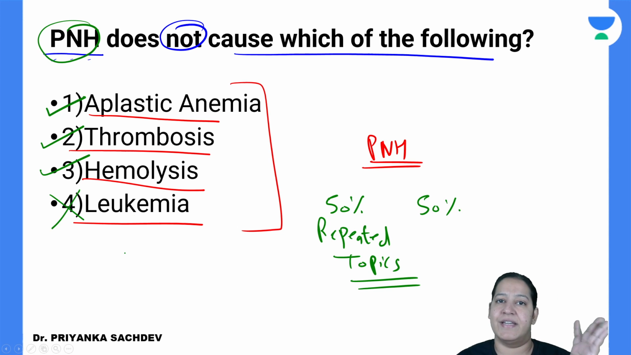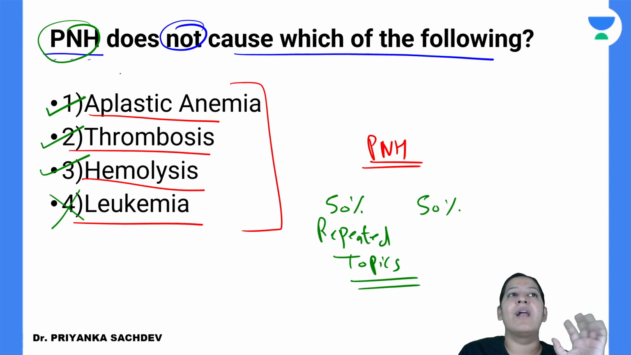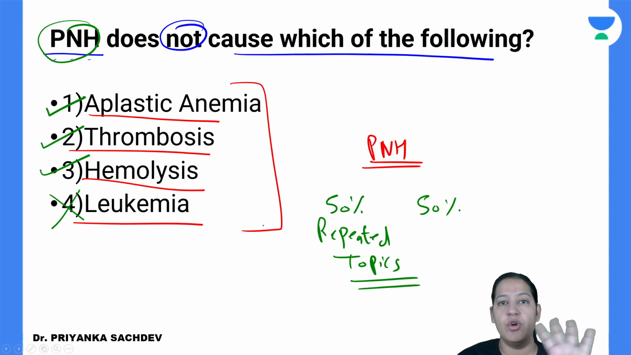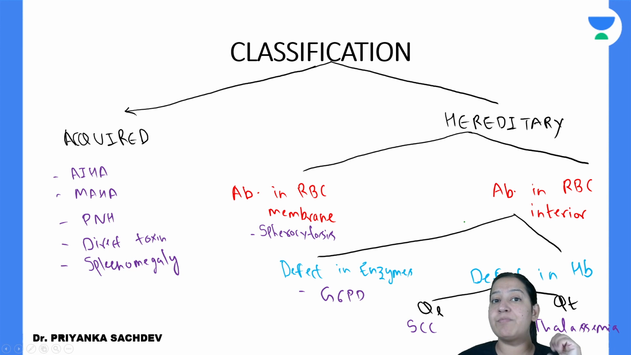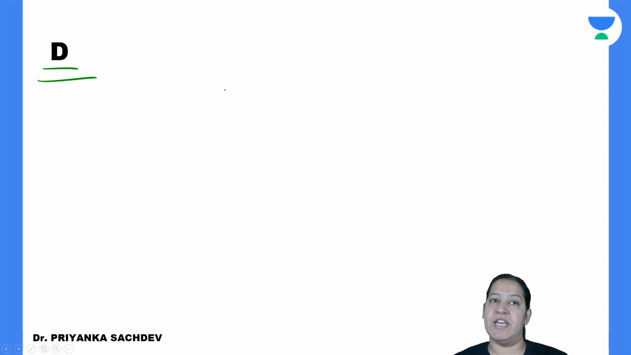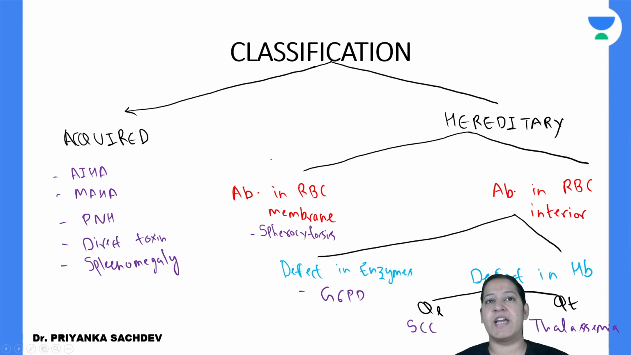You should understand it. It is not that you should only learn the answer and move ahead to the next question. No, complete PNH first. I will give you theory also, for these 50% repeat topics as well as the 50% new questions. So let me teach you PNH. What is paroxysmal nocturnal hemoglobinuria? Let me tell you the classification of hemolytic anemia. As I have told you, it is a type of hemolytic anemia.